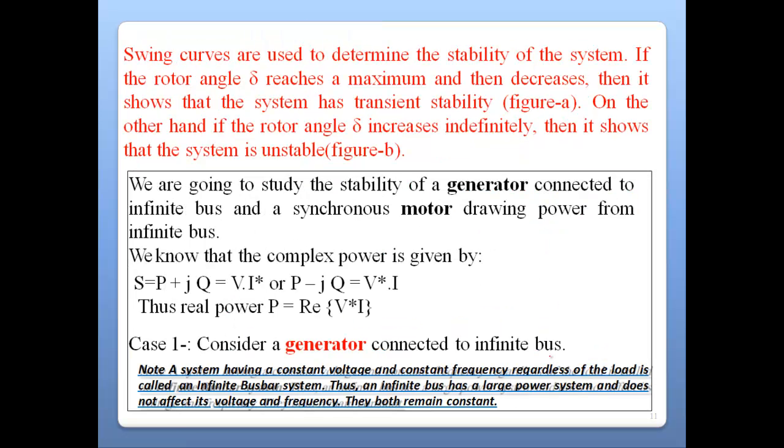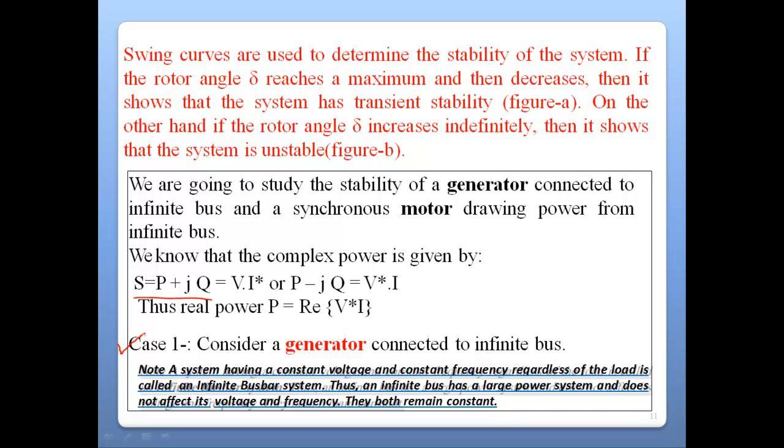Now what is the impact of the swing curve? Swing curves are used to determine the stability of the system. If the rotor angle delta reaches a maximum and then decreases, it shows that the system has transient stability. On the other hand, if the rotor angle increases indefinitely, it shows that the system is unstable, right? Now we will analyze both these parameters with respect to the apparent power as well as the reactive power, right?